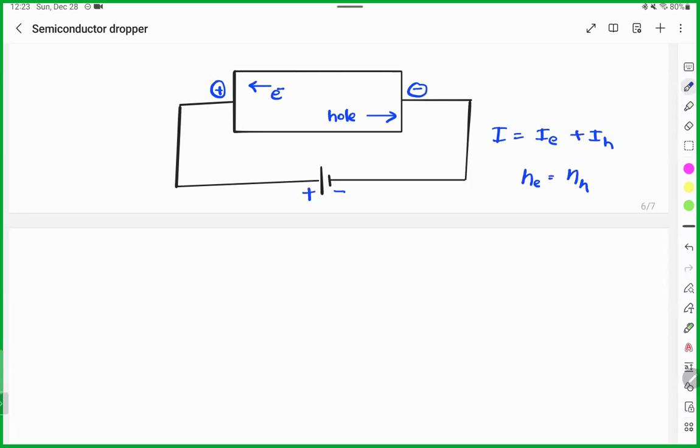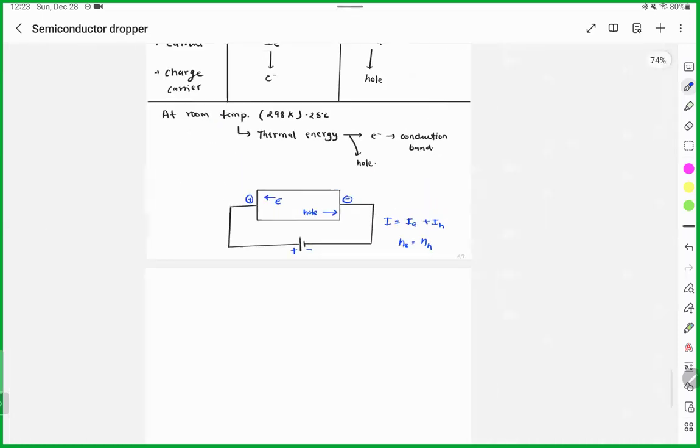So current is because of both, and our intrinsic semiconductor is done. Tell me guys, any doubt in the intrinsic semiconductor?